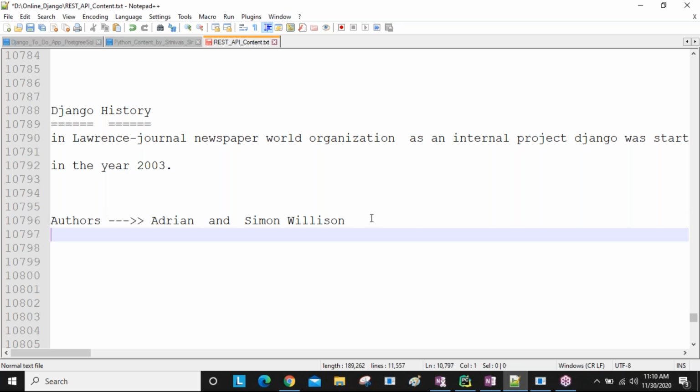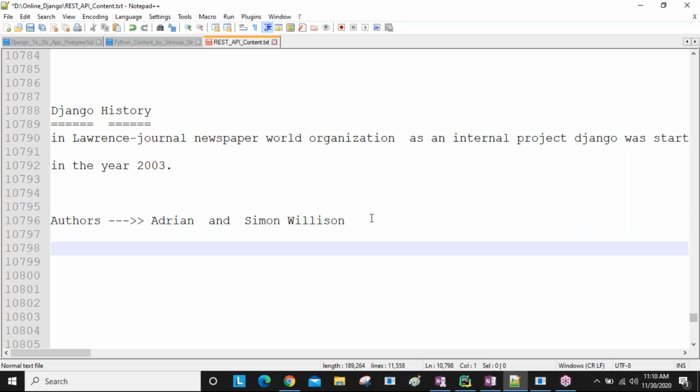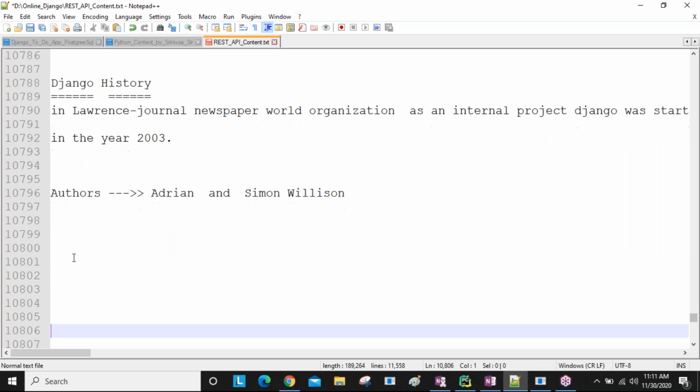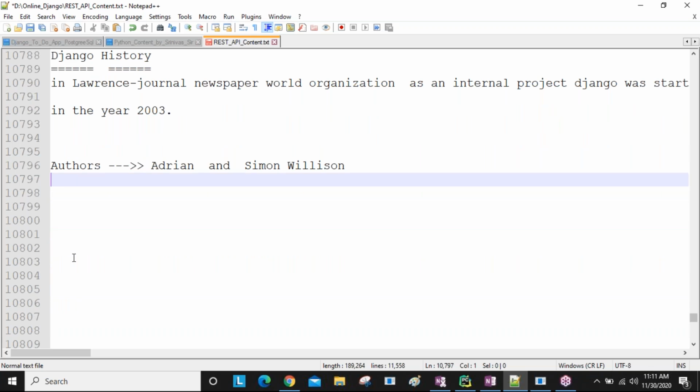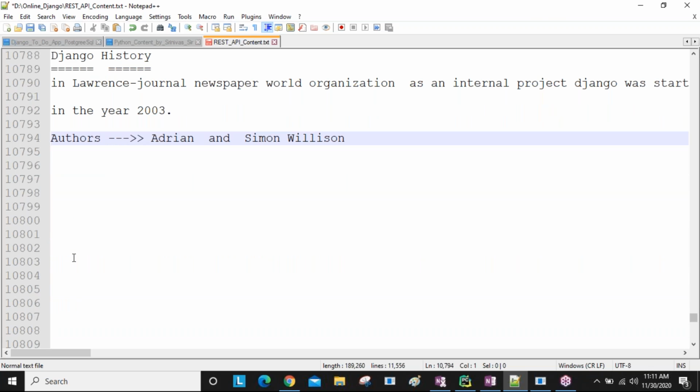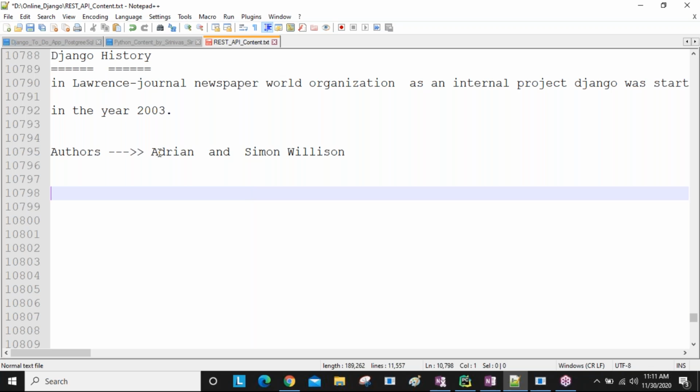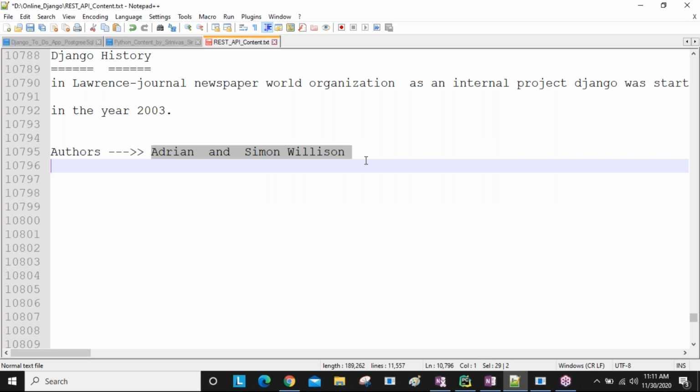Why did they develop it? These two developers were working as web application developers in this organization, developing many web applications.